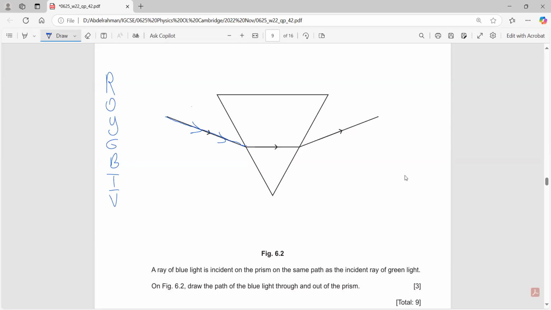So the blue line would be drawn this way, above it. So this is the blue ray.